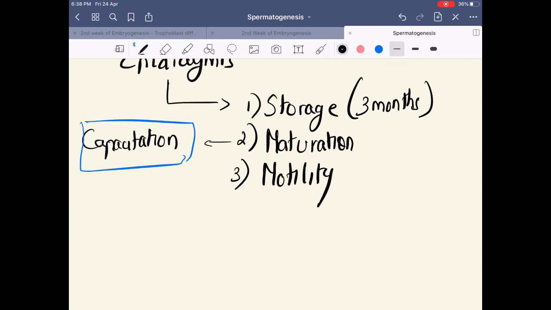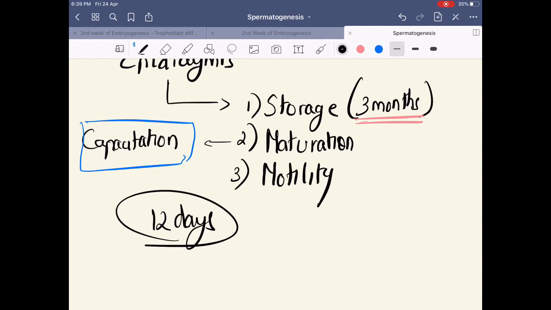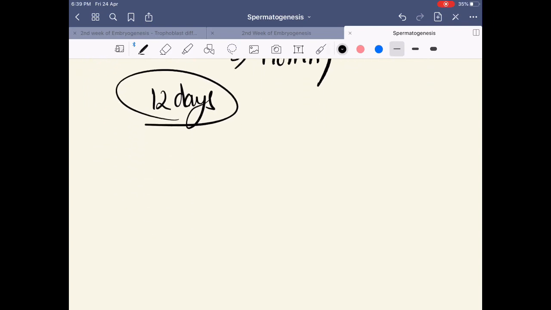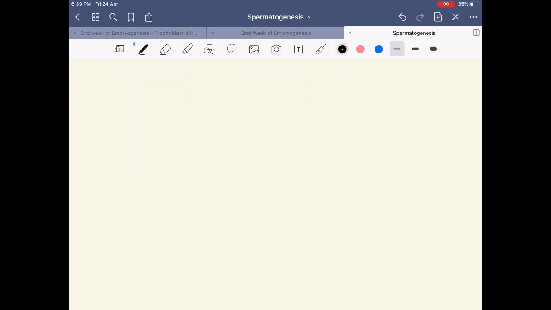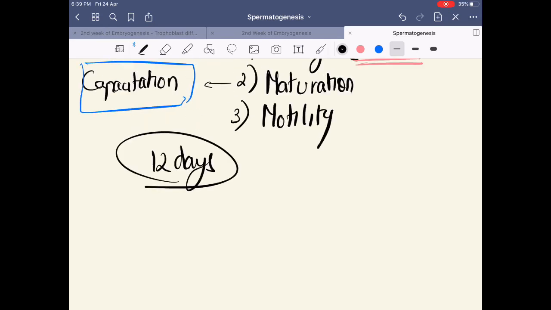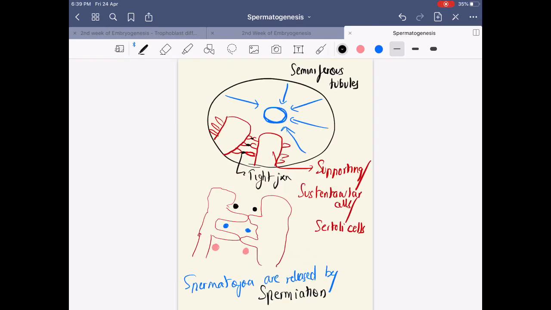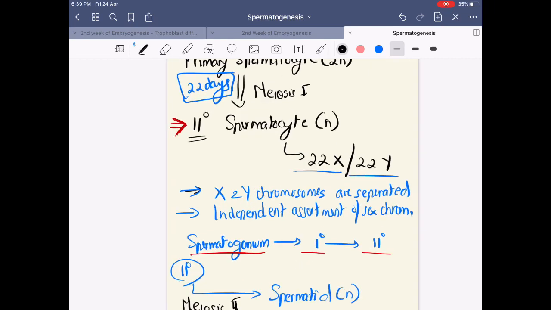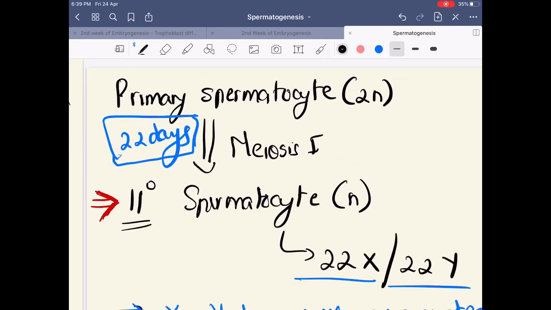Clear? Okay, so how long can the epididymis store this? I've mentioned it can store up to 3 months. And also, as the sperm moves through the epididymis, it can take up to 12 days. Clear? Now about the time taken for spermatogenesis, we've already seen one of the steps takes 22 days. Which was that step? It was the step where the primary spermatocyte becomes secondary spermatocyte.